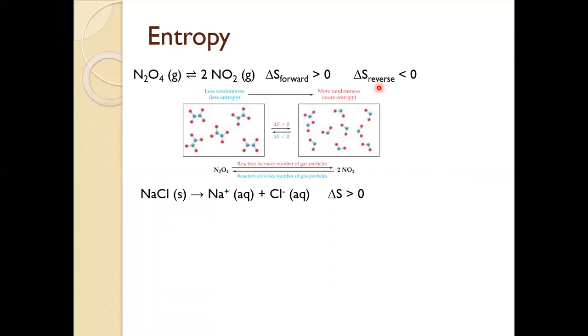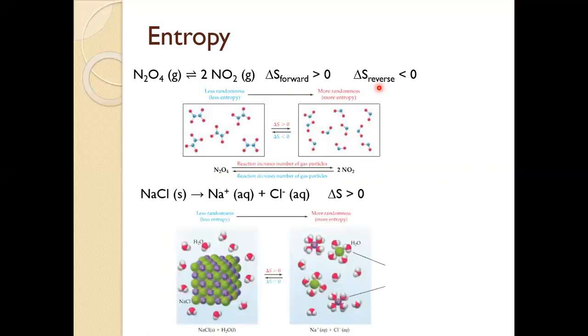And then the dissolving of something like sodium chloride, going from a solid state, low entropy, less randomness, to the aqueous state, higher entropy, because we have more randomness, a greater distribution, greater dispersal of matter in this picture compared to this picture. So the dissolving of most solid substances into their aqueous forms gives us a positive change, delta S. Likewise, the reverse, the precipitation event, will give us generally a negative delta S.